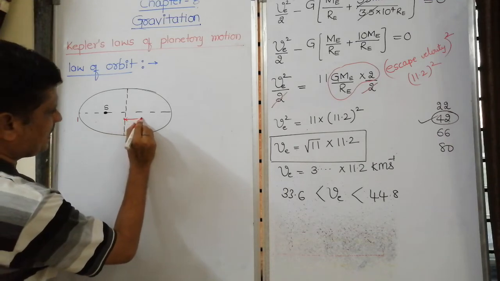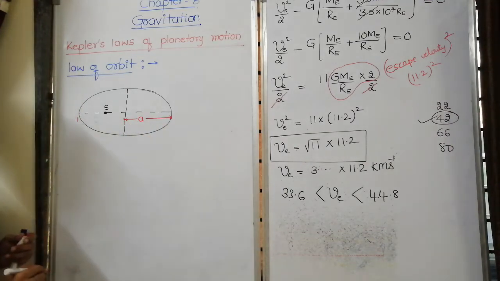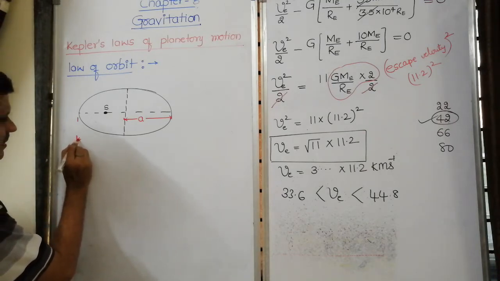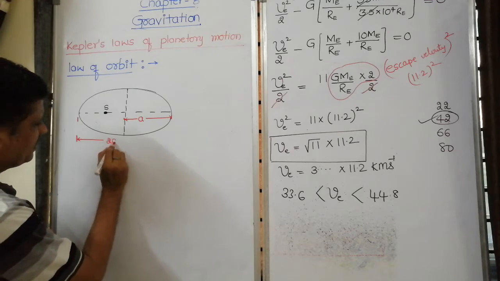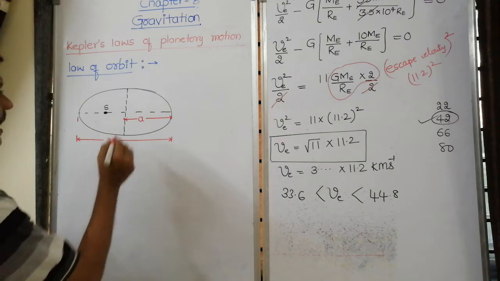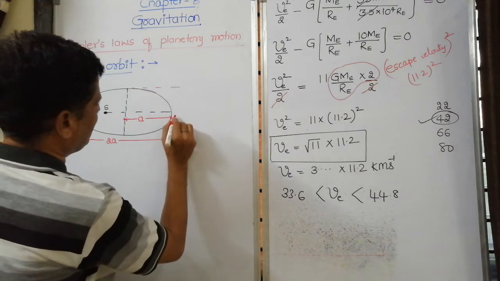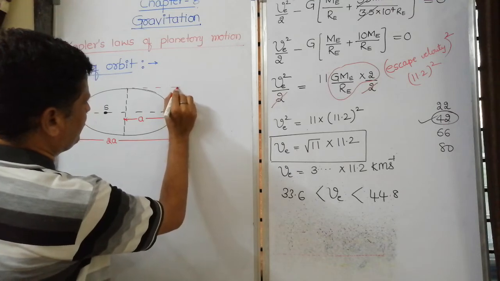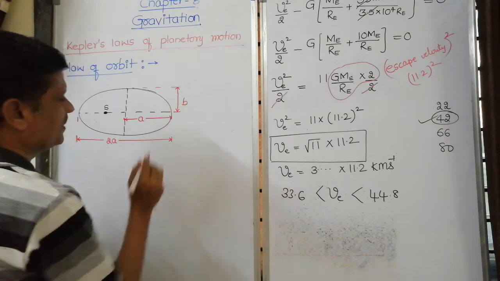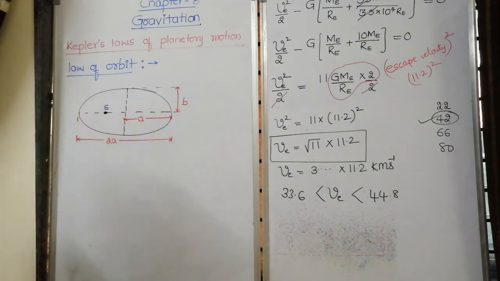This is the radius of the major axis, I am taking it as A, then from here to here it will be 2A. And this is the minor axis, this is B, the radius of the minor axis. From here to here it will be 2B.